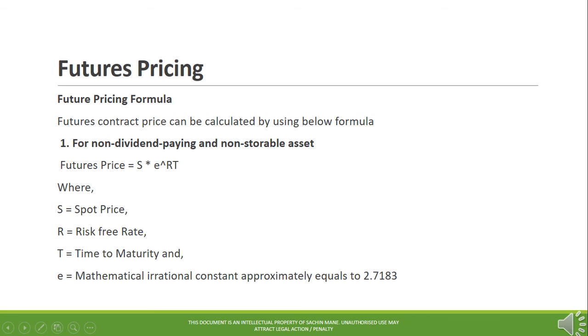Futures pricing formula. Futures contract price can be calculated by using the below formula. 1. For a non-dividend paying and non-storable asset, futures price equals S times e raised to r multiplied by T, where S equals spot price, r equals risk-free rate, T equals time to maturity, and e equals the mathematical irrational constant approximately equal to 2.7183.